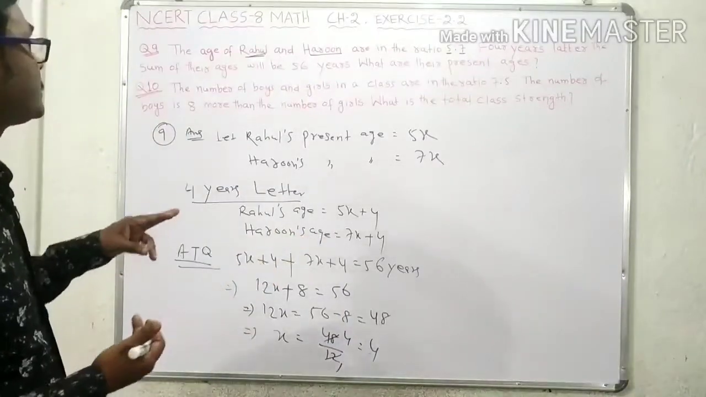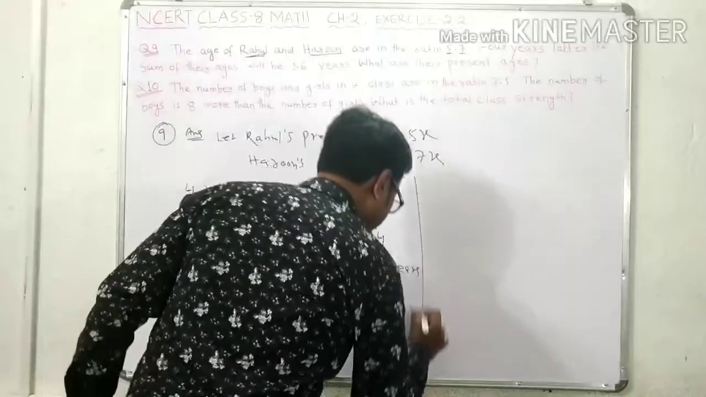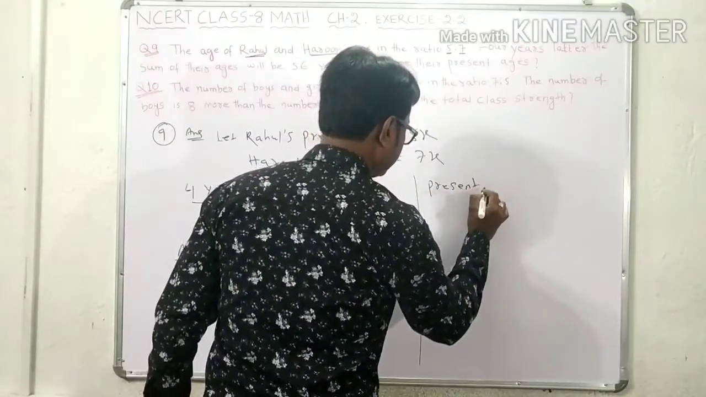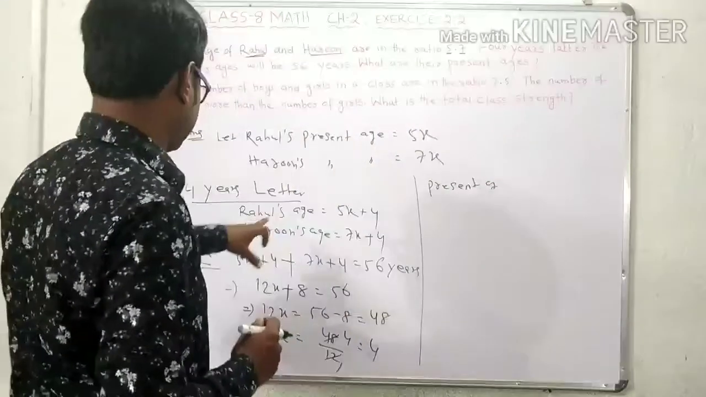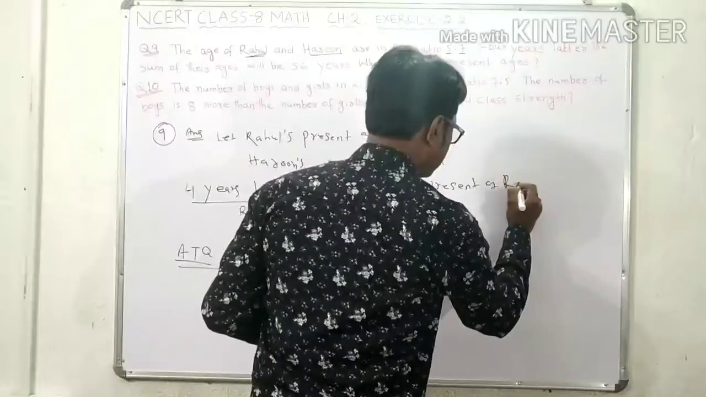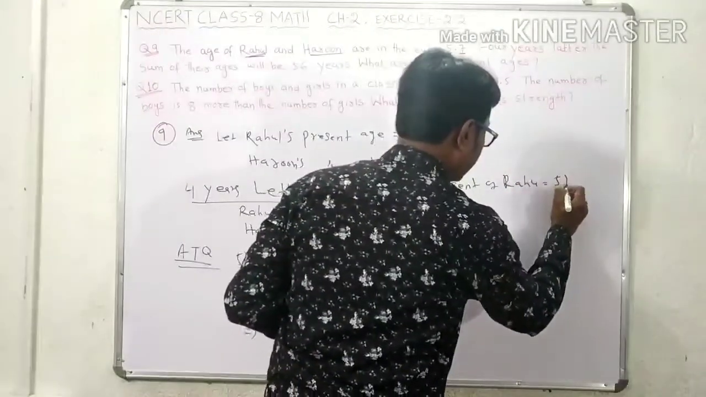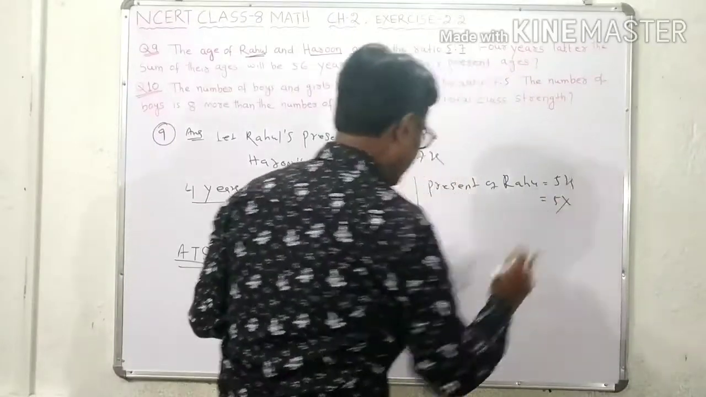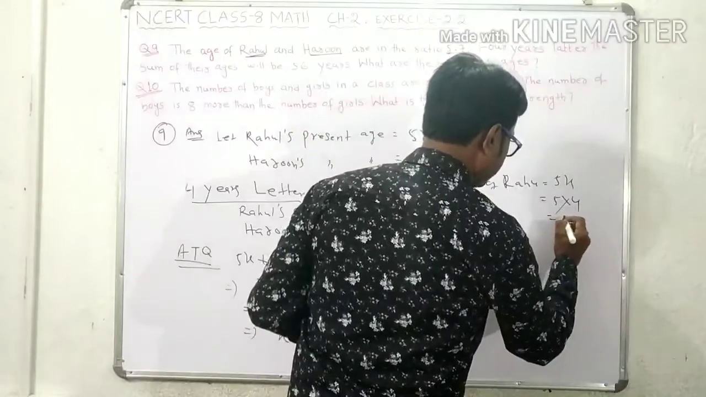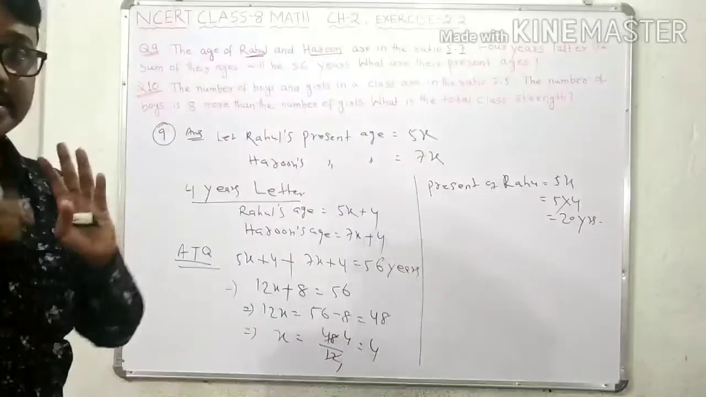Now come to the question again. What are their present ages? So present age of the first one. Here we have already taken the present age of Rahul. Present age of Rahul is equal to how much? We have considered here 5x, which is 5 into x, and the value of x is 4. So you write here 4, that is 20 years. So present age of Rahul is 20 years.